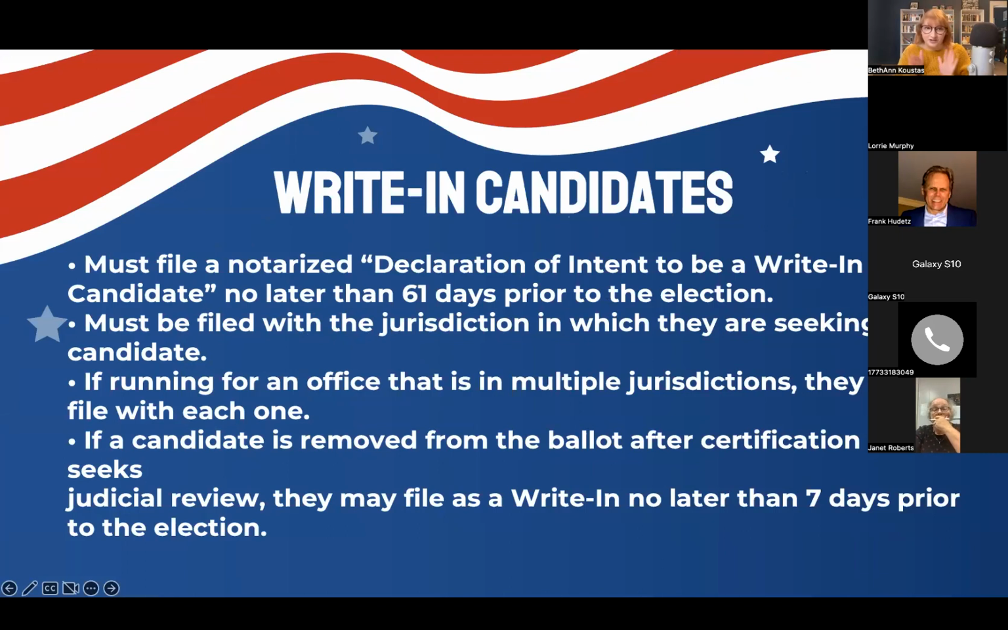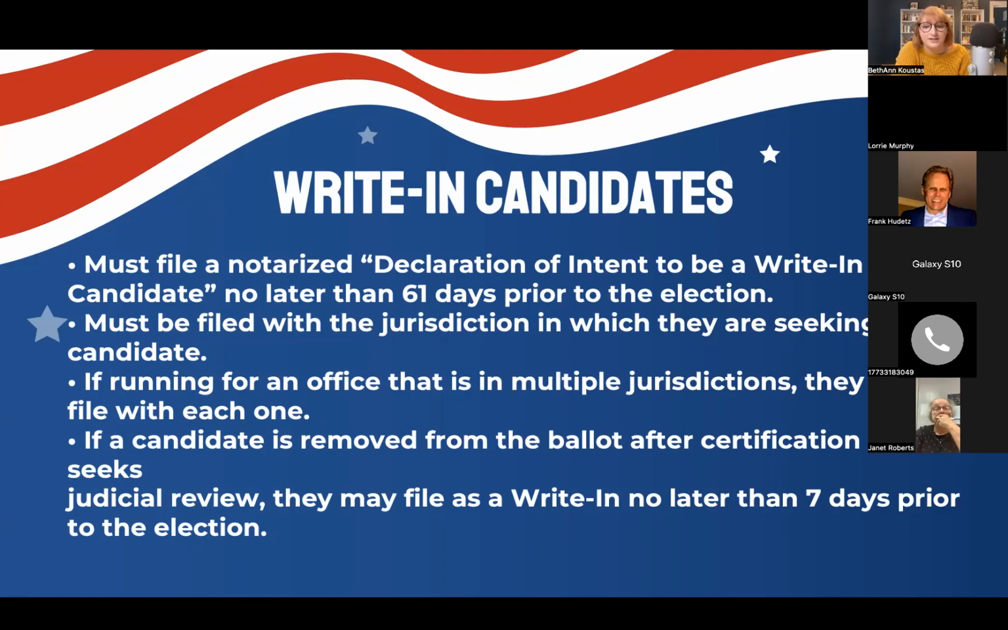Write-in candidates, we just kind of threw this in here because I didn't know where else to put it. Write-in candidates must file a notarized declaration of intent to be a write-in candidate no later than 61 days prior to the election. And they must file this with the county clerk or the Board of Elections, not us, but the local Board of Elections, depending on where they're seeking to be a candidate. So they wouldn't file it with you, they would file it with your county clerk, or if you live where there is a Board of Elections, that's where they would file it.